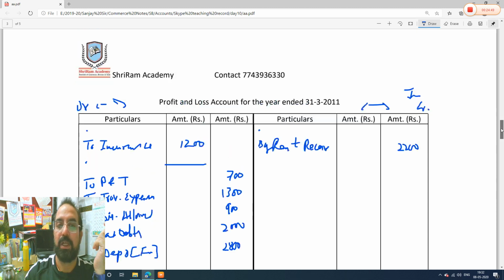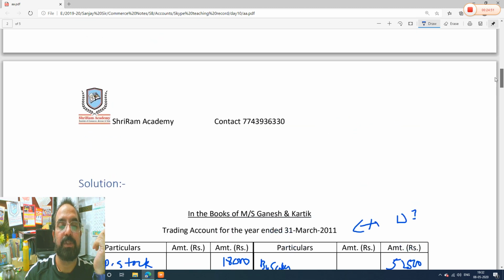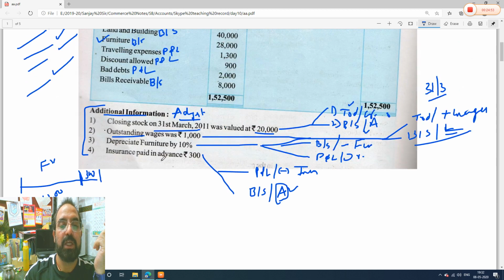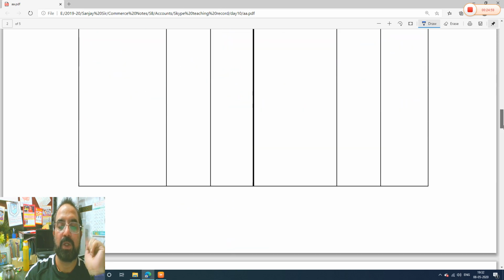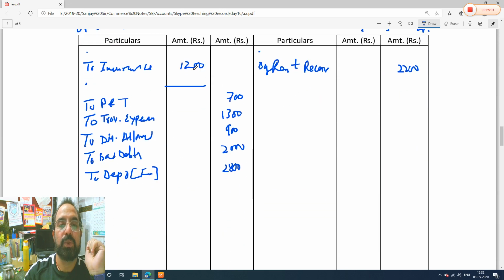Okay guys, let's see the next one and the last adjustment. The last adjustment is insurance paid in advance 300 rupees. So you have paid insurance. See, insurance is which item? Profit and loss account. Insurance you have paid 1200, but out of this 1200 you have paid 300 in advance, means for next year.